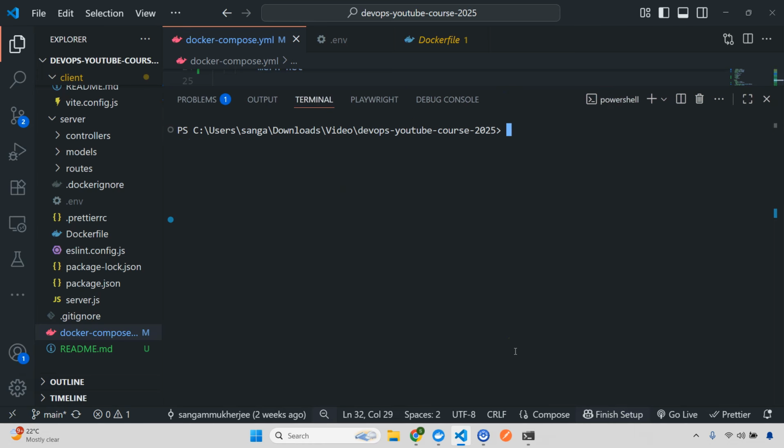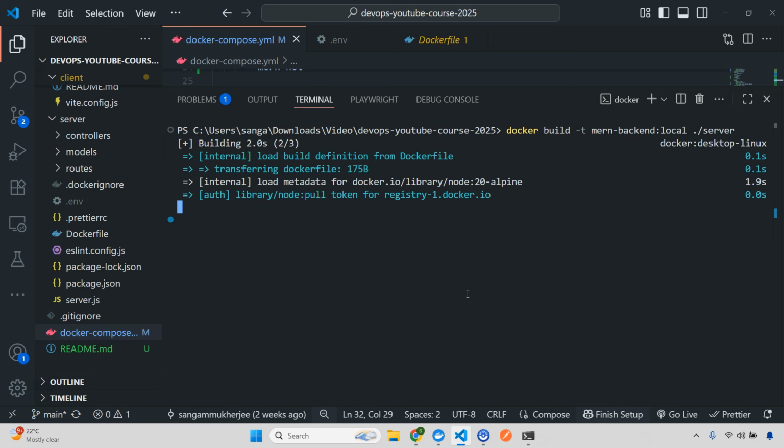So here I will do docker build. I'll give a tag, and let's give this one as MERN backend local, and I need to give the context, so I need to go to the server directory, so I'll do /server. Okay, enter. So let's see how step by step this is actually working.